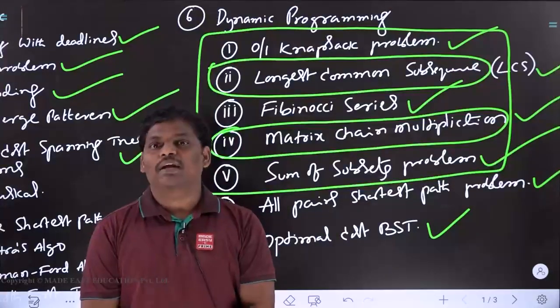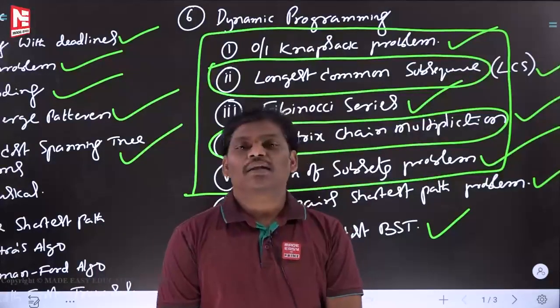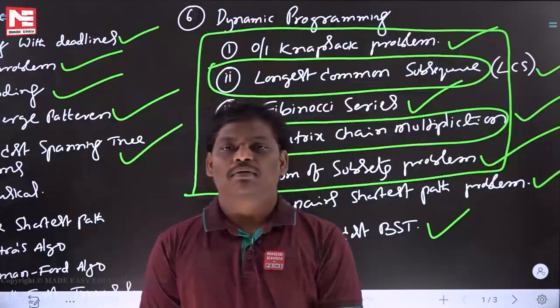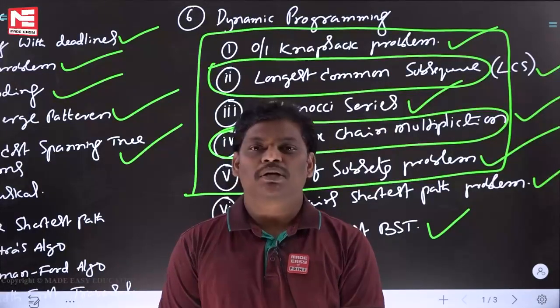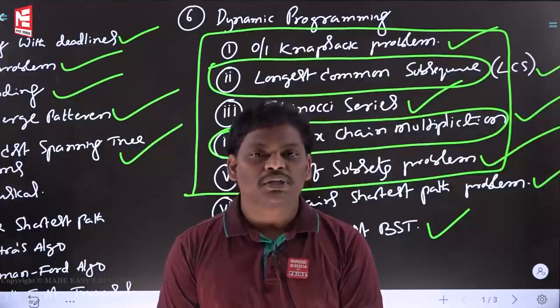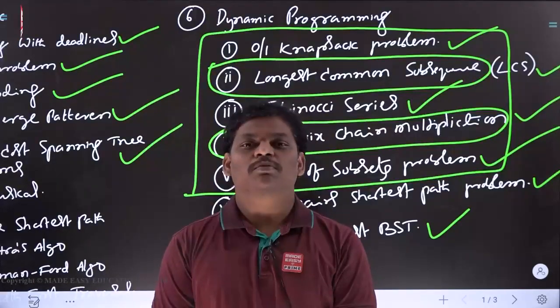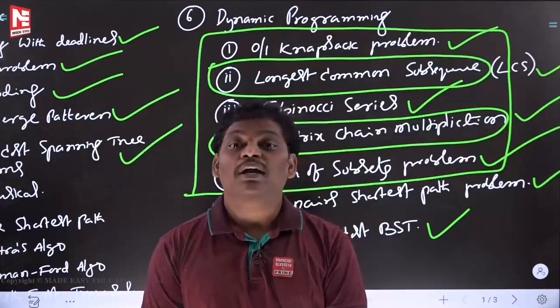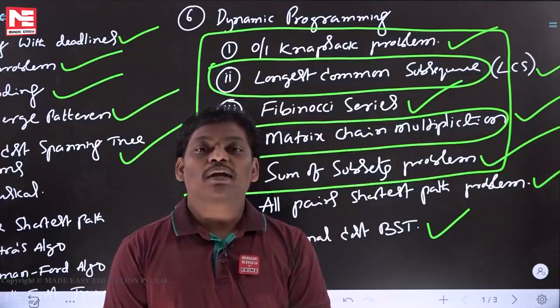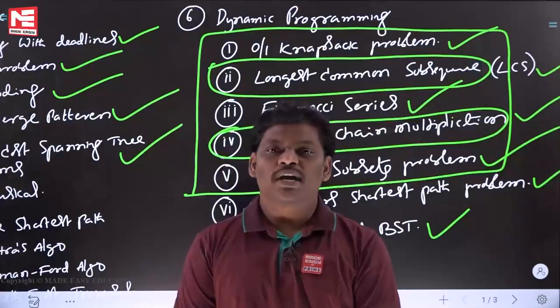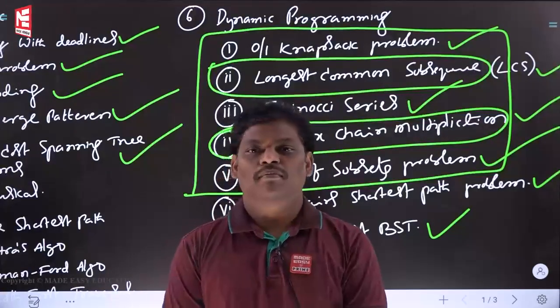I am repeating again now, this is a serious warning. Algorithm subject, please don't memorize it. If you memorize the total algorithm subject, it's okay, but at the end, because you memorized it, you may forget your name. You may forget your mama's name also. You will ask your mama, what is your name?